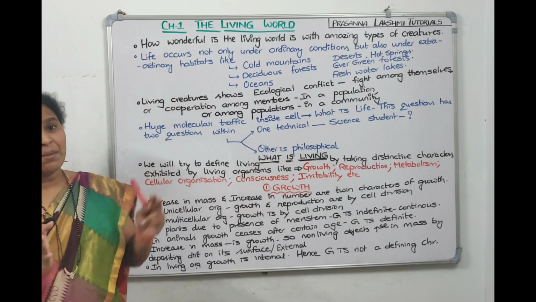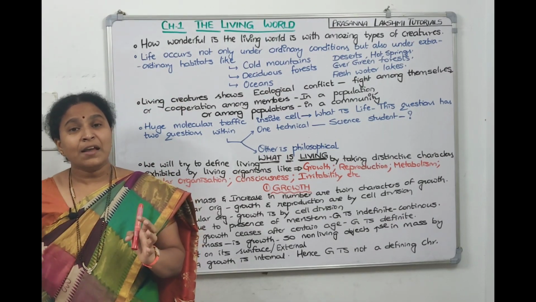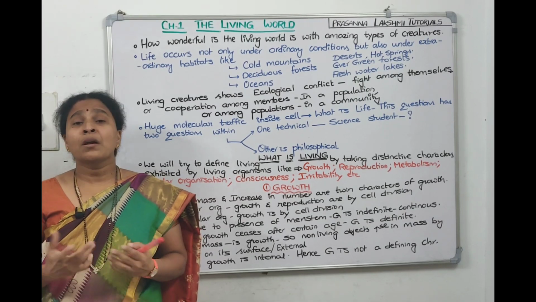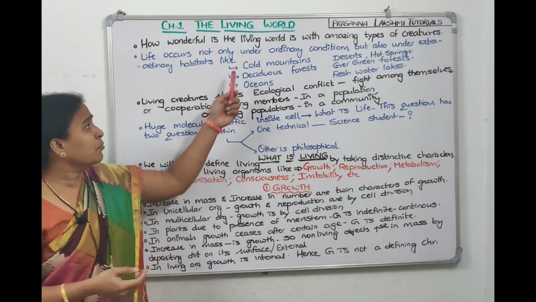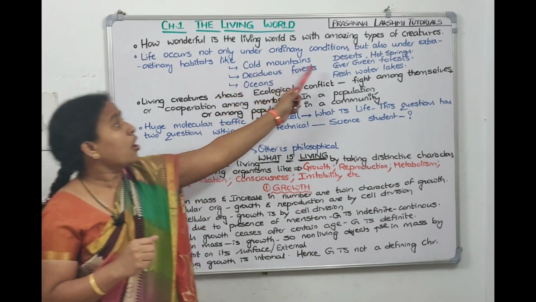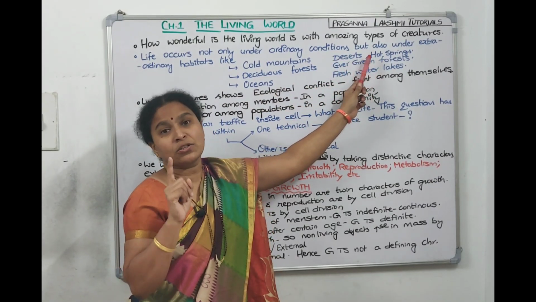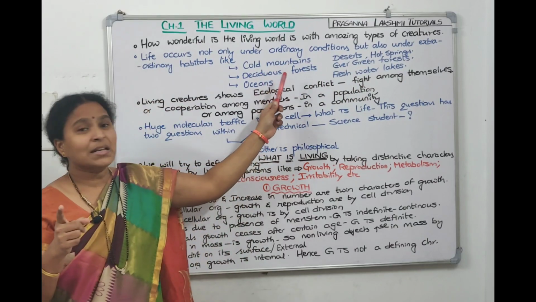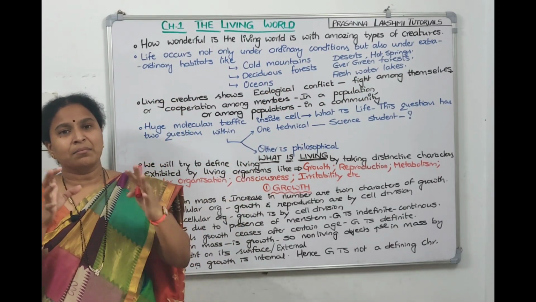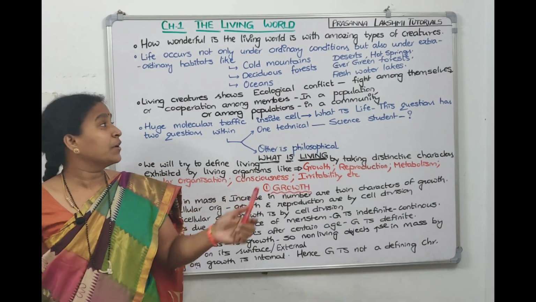Some grow in normal, ordinary conditions, whereas life is present in extraordinary conditions also, extreme conditions. What do you mean by extreme conditions? In extreme cold, chilled conditions, life is there. In extreme heat, in deserts, life is there. In hot springs, thermal springs, life is there. Life is there in deciduous forests where all the leaves fall down and the tree and trunk become dark and dry, and life is there in evergreen forests also.